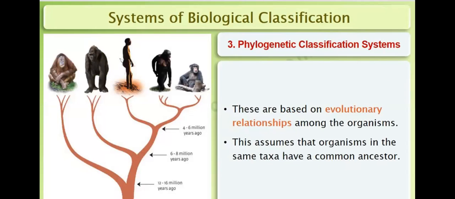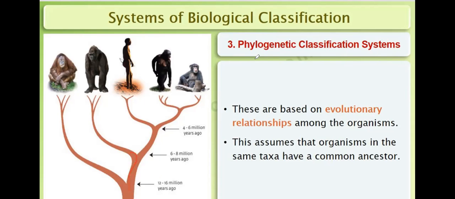Then third is what? Phylogenetic classification system. This system is based on evolutionary relationship among the organisms. Like see, these are different types of mammals. But before 12 to 16 million years ago, they all evolved from a common ancestor.